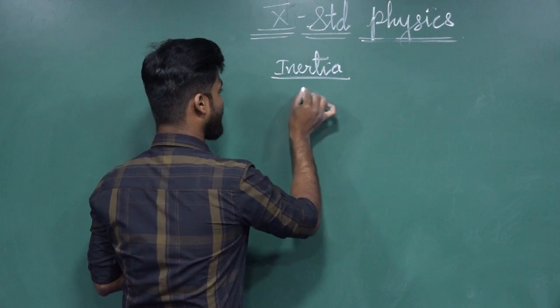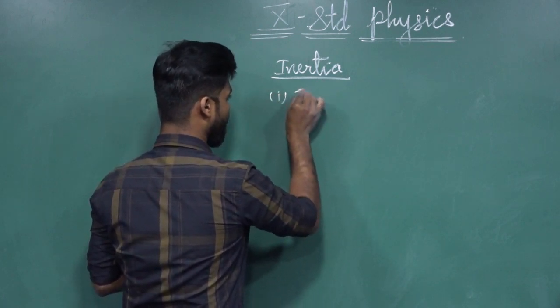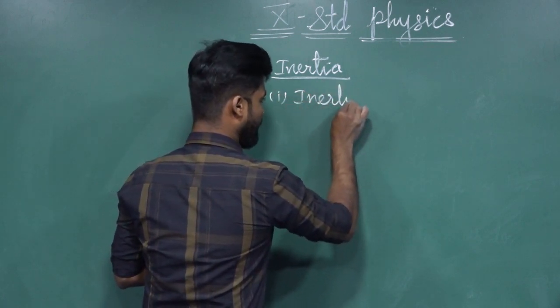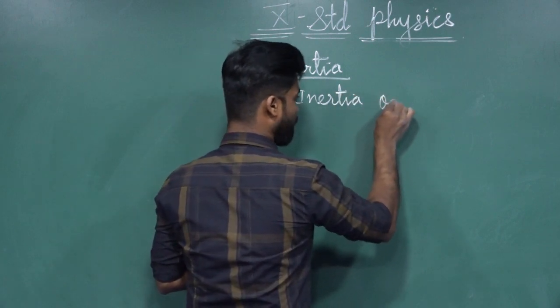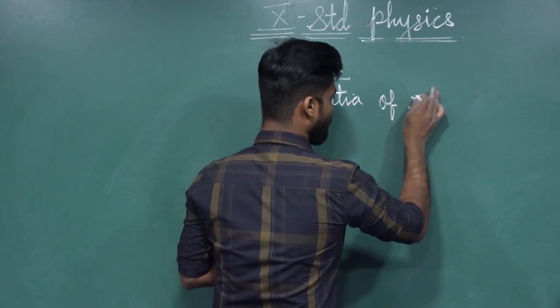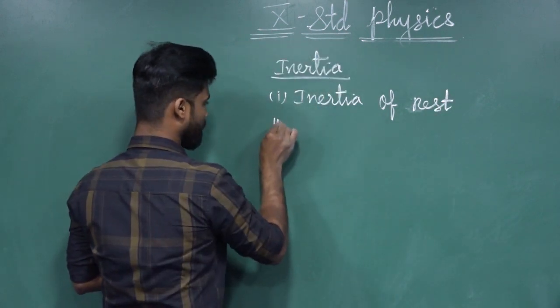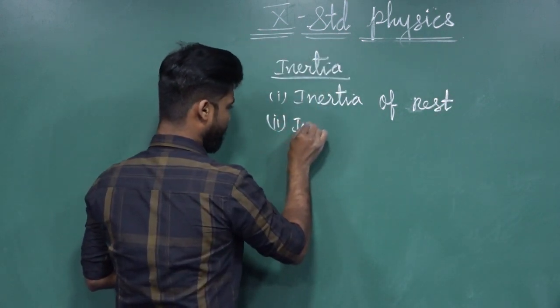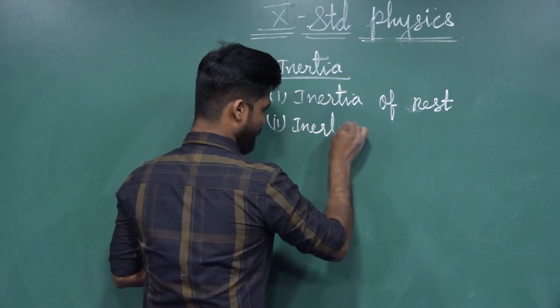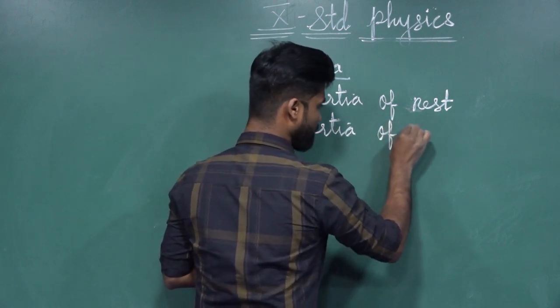And inertia we can divide into three types. The first one is inertia of rest. The second one is inertia of motion.